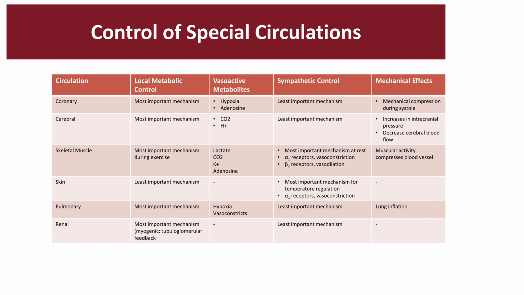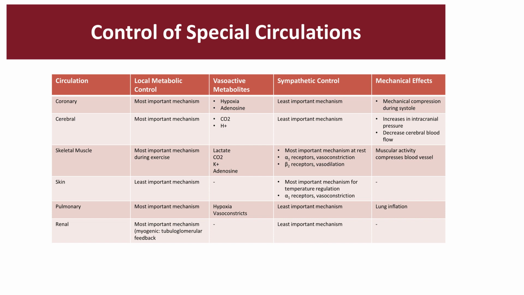Control of special circulation. Looking at the coronary circulation, the most important mechanism and metabolites are going to be hypoxia and adenosine. Mechanical effects include compression during the systole, therefore causing occlusion and blockage. In the cerebral circulation, the most important mechanism is going to be detecting the metabolites CO2 and changes of proton. In the skeletal muscle, the most important are going to be lactate, CO2, potassium, and adenosine. And then in the pulmonary circuit, it's going to be hypoxia as well as vasoconstriction.